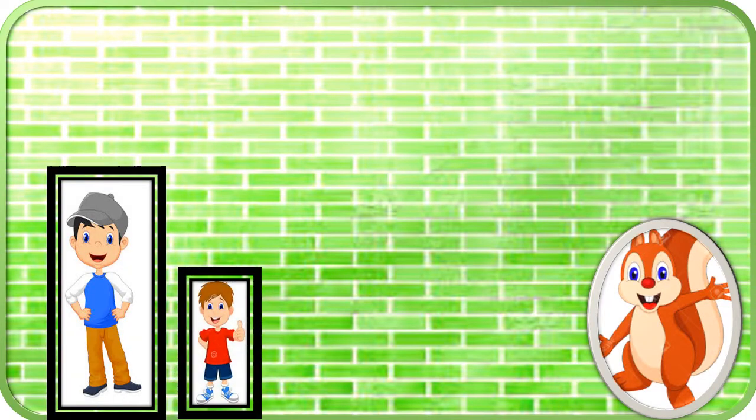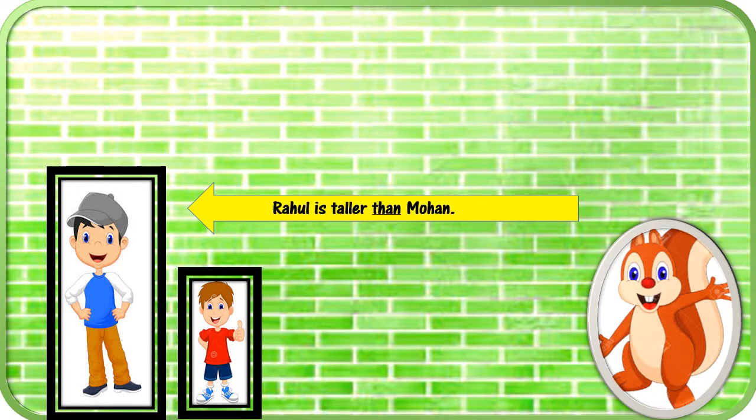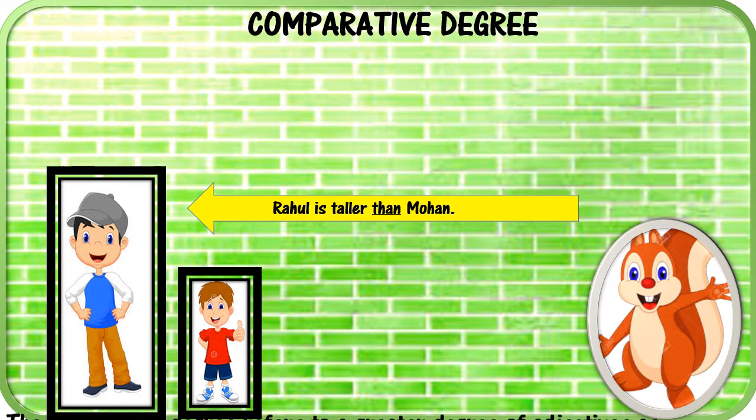Oh, I know them. They are my best friends, Rahul and Mohan. Rahul is taller than Mohan. Very good, Squeaky. You use the right sentence now and you use the right degree as well. Can you tell me the adjective that you used here? Taller. And how many boys did you compare? Two. So when we compare two people, two things, or two places, it is called the comparative degree.